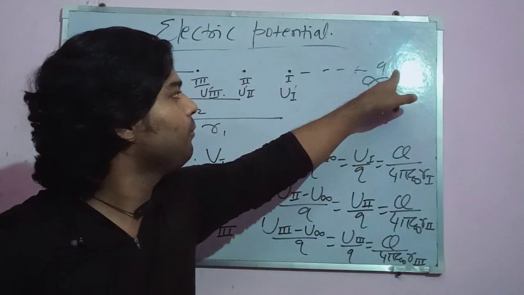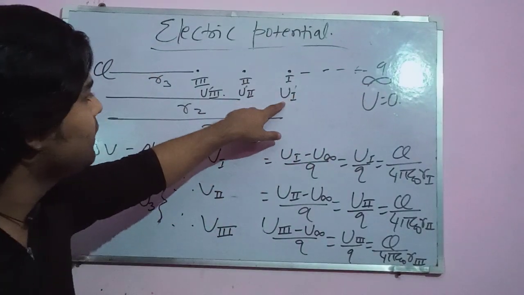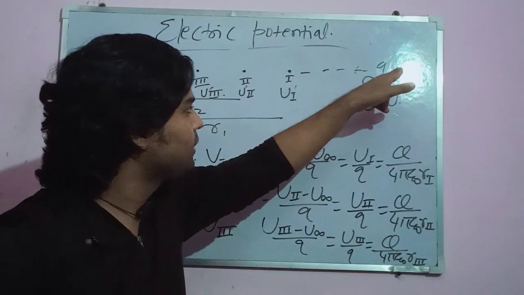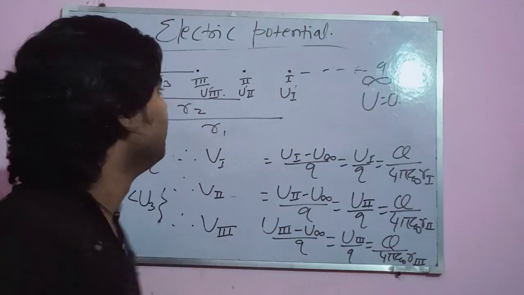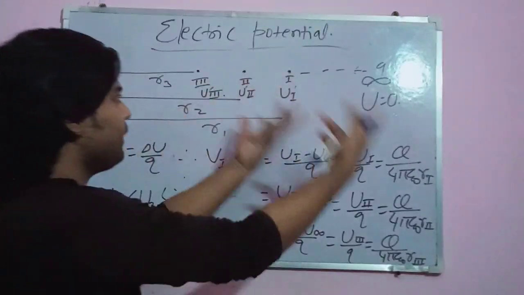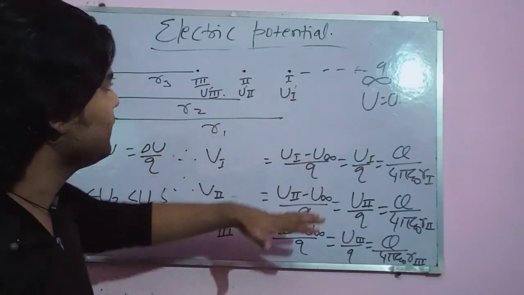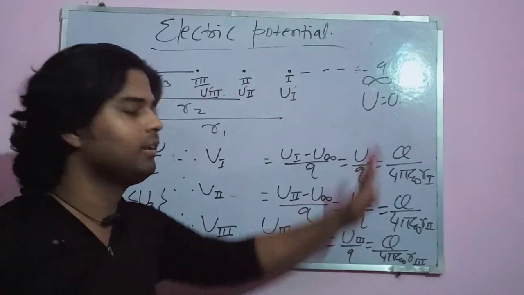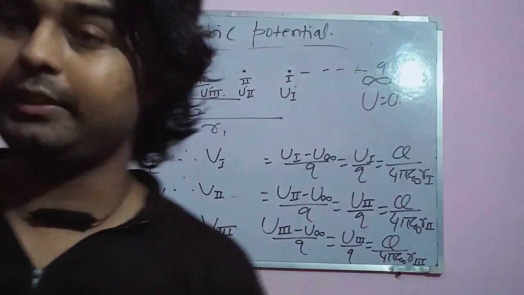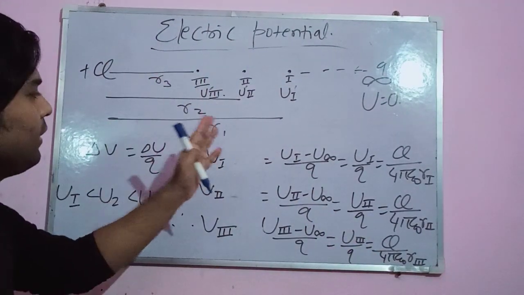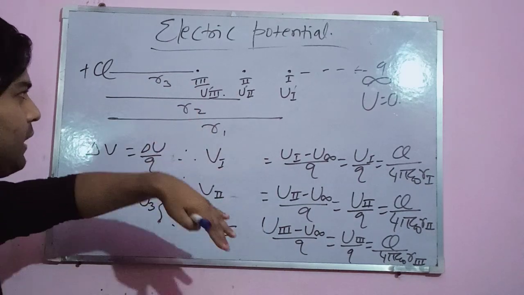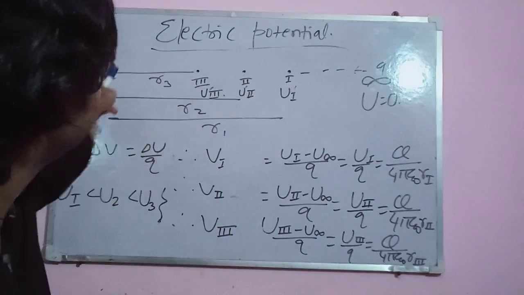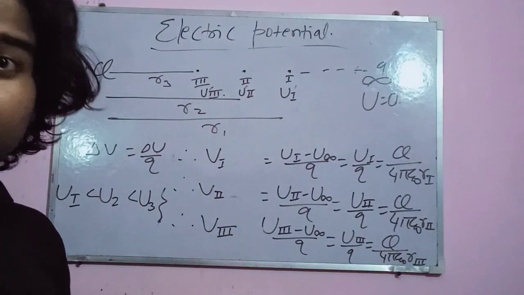If I change here to some greater charge, this energy increases. Means a greater charge, which starts a journey from here to pass through this point, requires some greater energy. So energy changes, charge changes, but the ratio through this point is still the same. That's the striking feature of potential. So the potential at that point is constant. Only the potential energy required for the charge to pass through that point to approach plus Q will change.